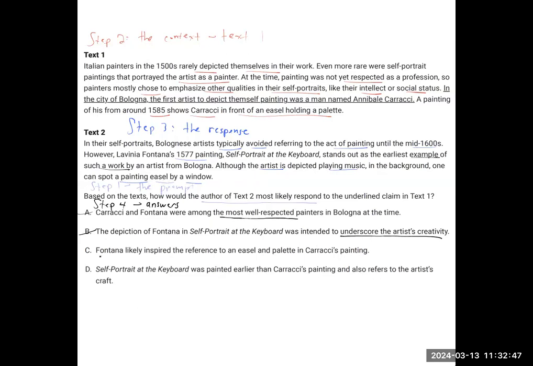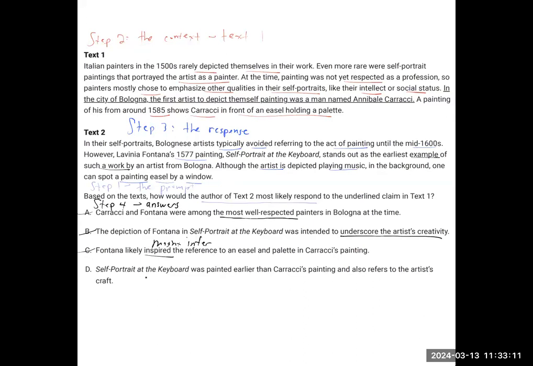Choice C, Fontana inspired the reference to an easel and palette. Was it inspired? Did it inspire Carracci, who was mentioned in text 1? You might infer that, but we want everything to be super literal. And so if it's not literally being said, then we don't want it.